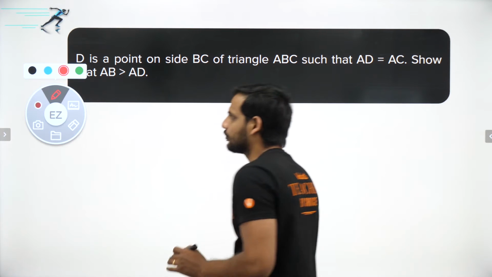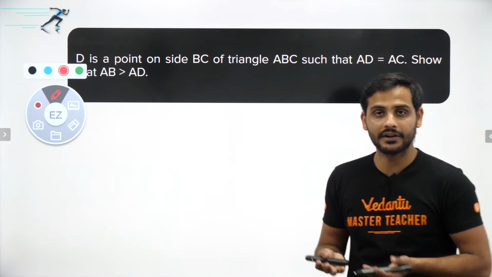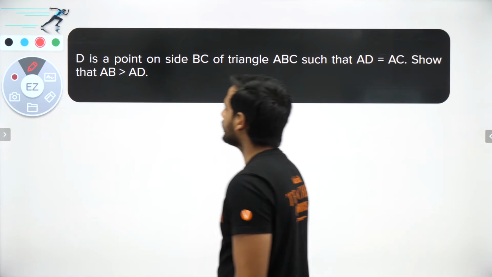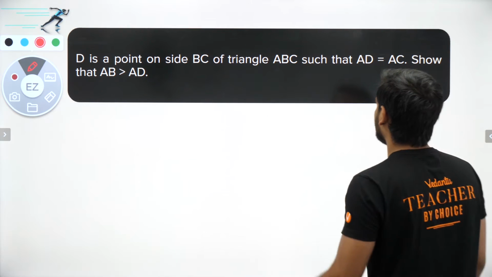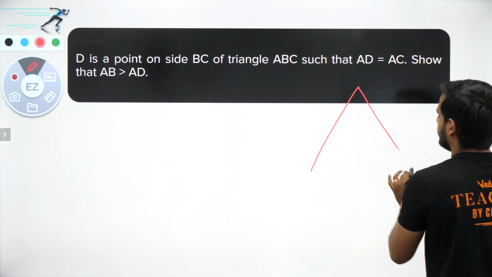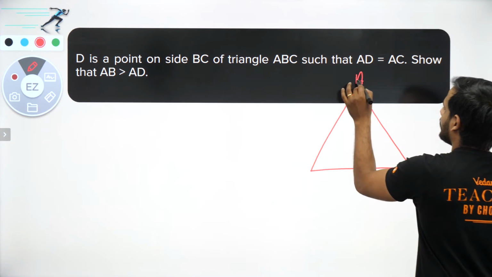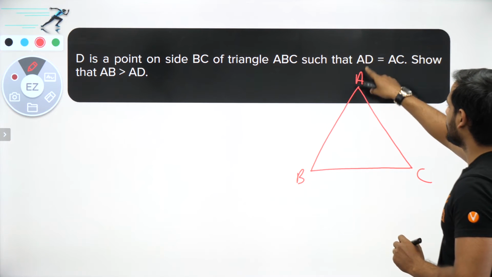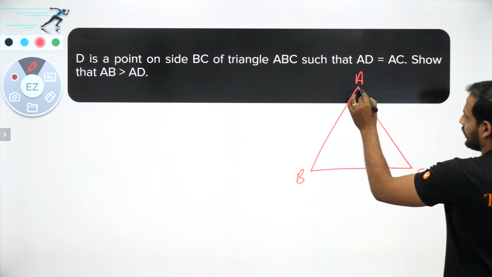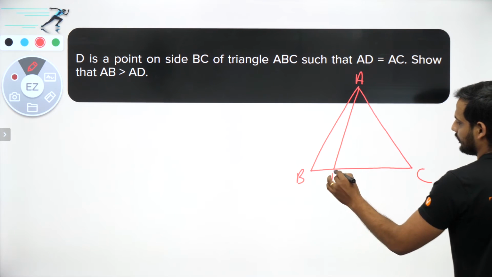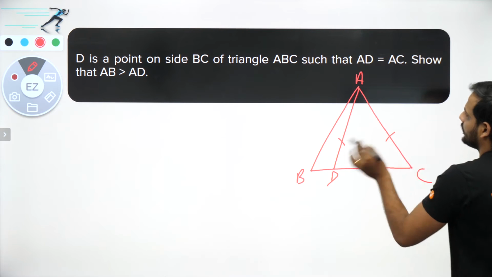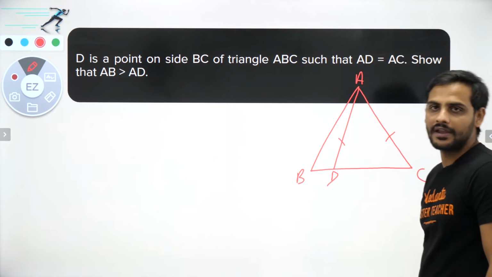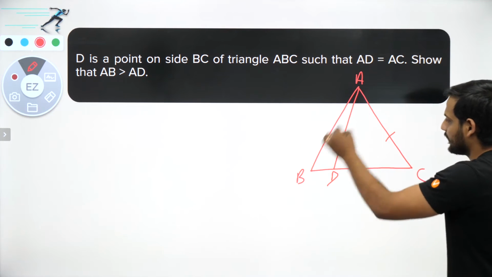So in this question, bachcho, I have told you the first thing, it is very important to draw the diagram. The diagram gives us a very clear idea. Okay, so let's draw. D is a point on side BC of a triangle ABC. So first, let us say this is A, this is B, and this is C, and D is a point in such a way that AD is equal to AC. Okay, so it is something like this. AD is equal to AC. These two are equal. Show that AB is greater than AD. So we have to show that this side AB is greater than AD.